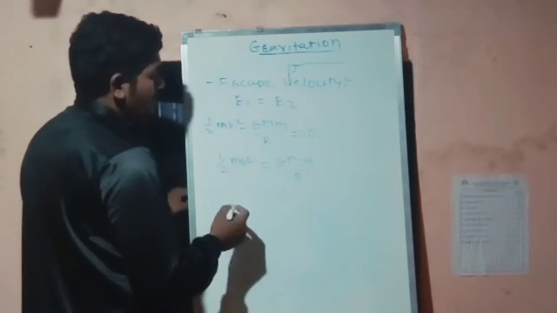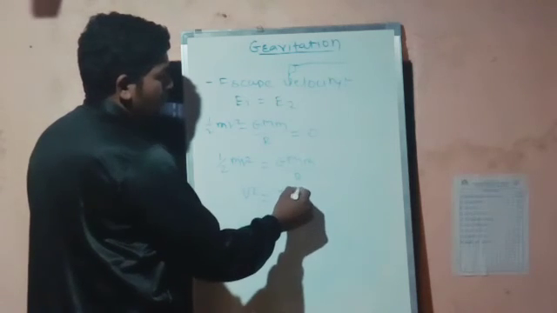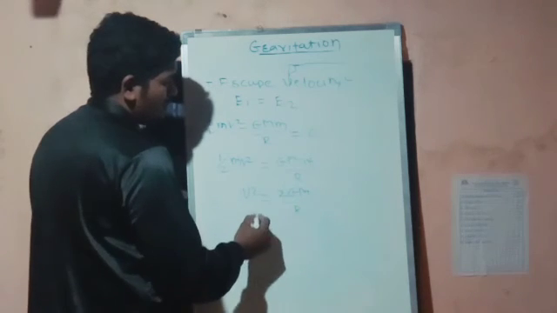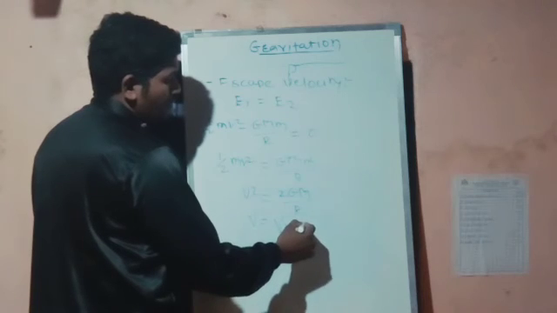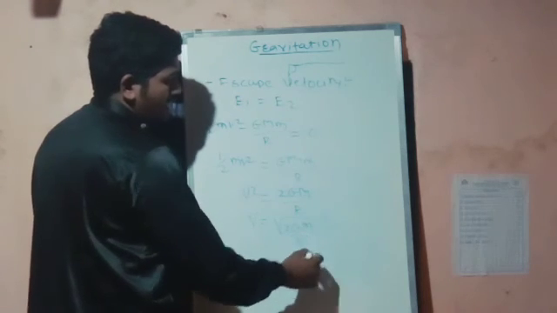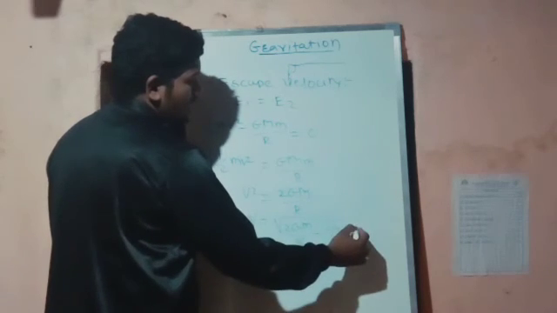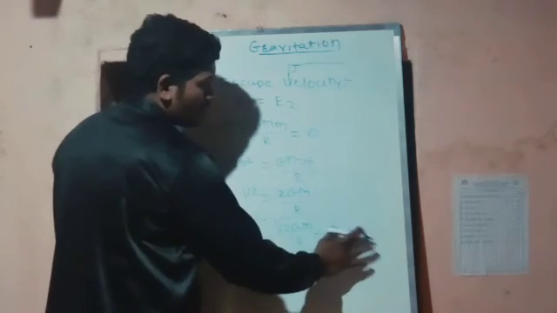Now v square is equal to 2GM upon r. So v is equal to root of 2GM by r, which can be written as root of 2gR.